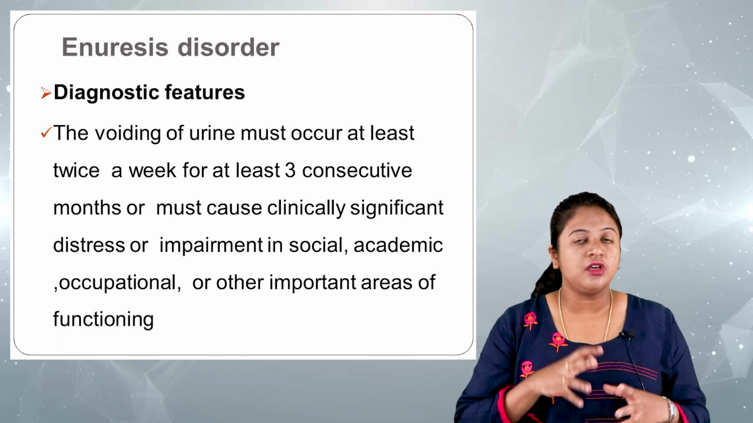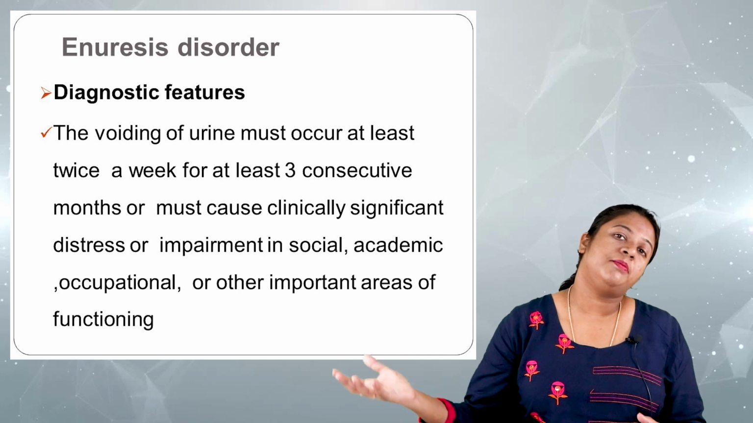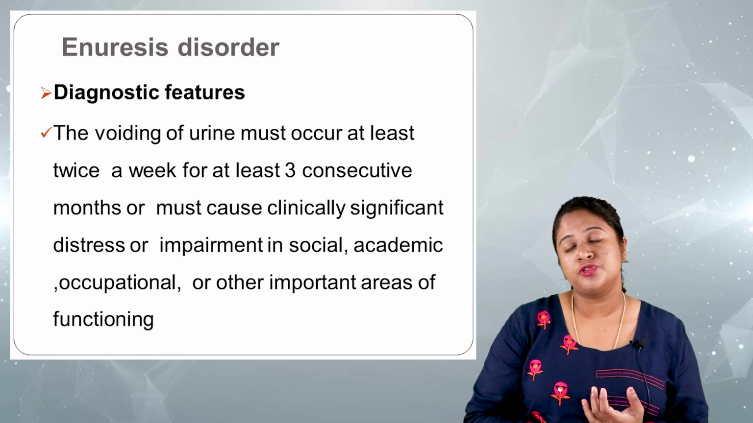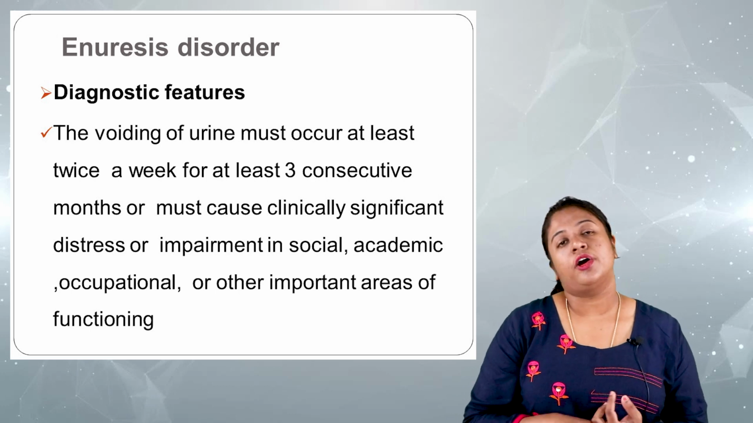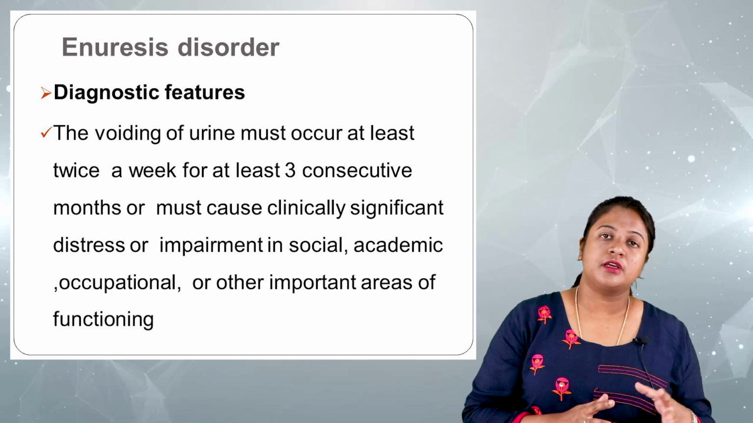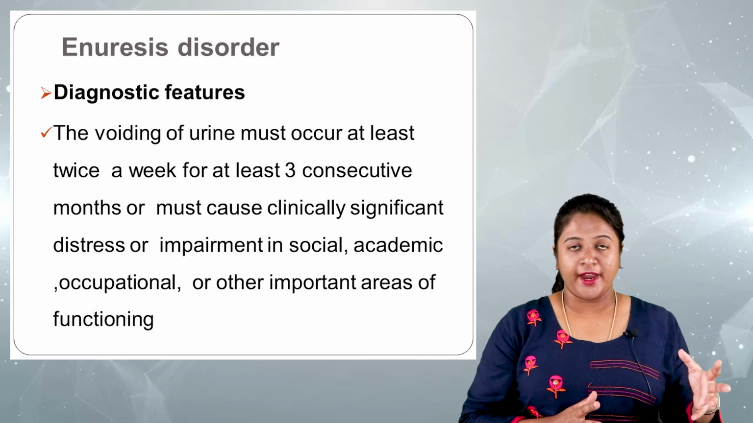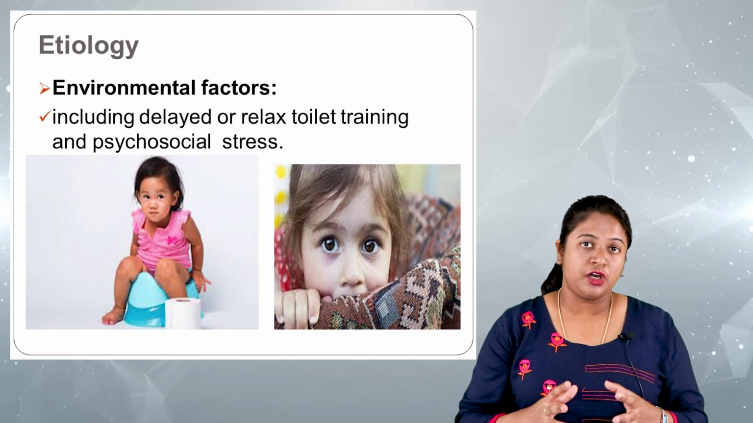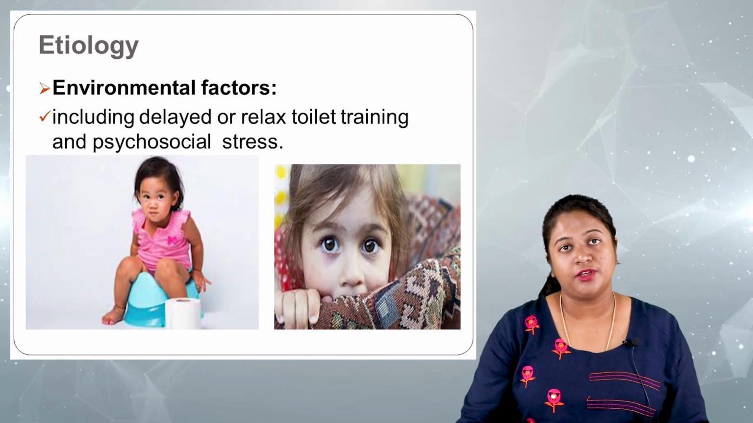This urinary incontinence should not be because of any other external reasons. It should not be because of the use of any medication or substances. So this is the criteria required to diagnose a child with non-organic enuresis. Now moving on to the etiology, or the reasons, of enuresis.